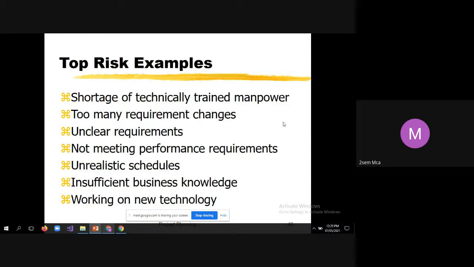Then another risk is working on new technology. Say, for example, you have a team which was working on cloud computing. Now you are asking that team to work on blockchain technology, so definitely it is a risk. To overcome this risk, you make sure that you have given them enough time to understand what blockchain technology is, and you have provided them a lot of training. They have worked on some exercises so that they can better understand and implement the requirements. Such measures have to be taken to overcome this new technology risk.